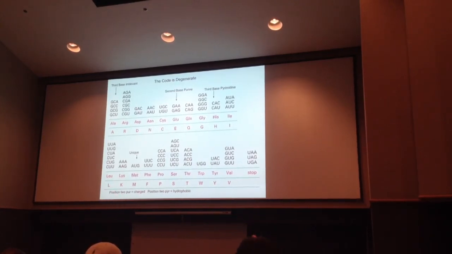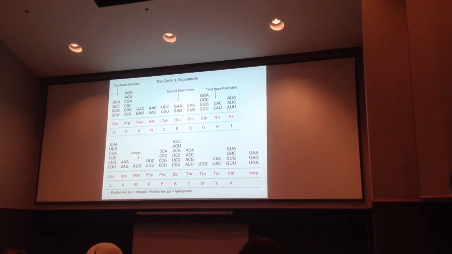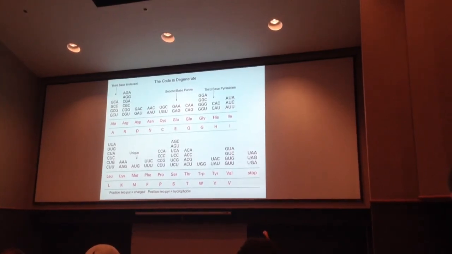So adenosine, aspartic acid, adenosine. If position 2 is a pyrimidine, the amino acid is hydrophobic. Here, uridine, pyrimidine, valine is hydrophobic. Here's uridine, pyrimidine, isoleucine is hydrophobic. So we can play games like that. We're not sure exactly if that's meaningful or not, but it seems to follow that. So evolutionarily, it could be important.